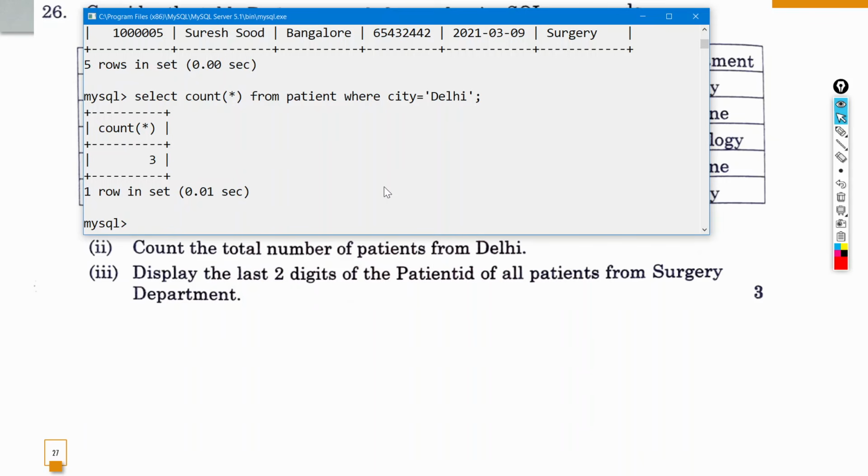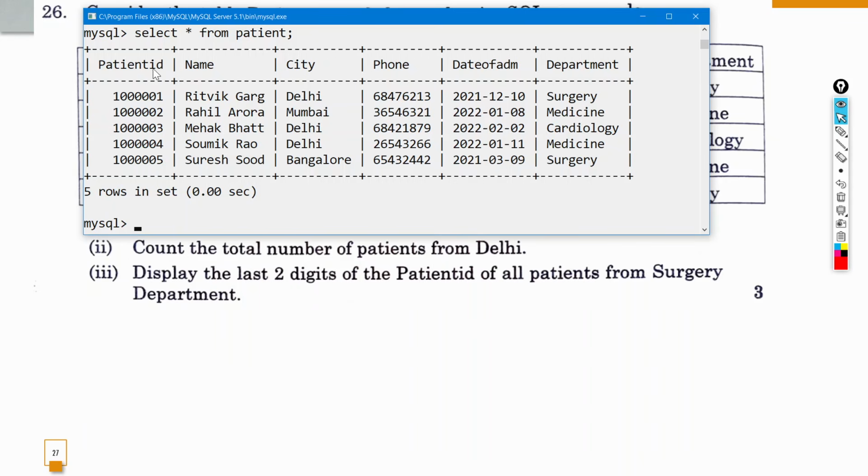Now the third one is display the last 2 digits of the patient ID. We have to show the last 2 digits of the patient ID of all patients from the surgery department, only those whose department is surgery. So we will have to write select right, and then after that we will put patient ID comma 2, okay, from patient where department